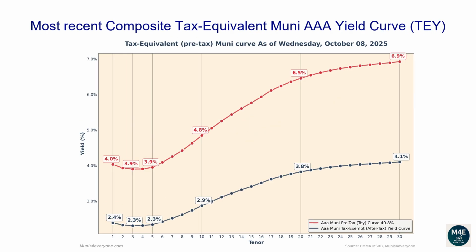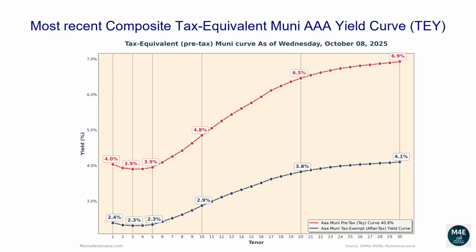Let's now go over the most recent composite tax-equivalent Muni AAA yield curve. The following graph shows, in red the tax-exempt after-tax Muni yield curve, versus in blue its tax-equivalent pre-tax version assuming a 40.8% top tax bracket as of October 8, 2025. Why would you care to see the tax-equivalent version of the Muni yield curve? More on this later. Let's first go over the pre-tax, aka tax-equivalent yield curve.